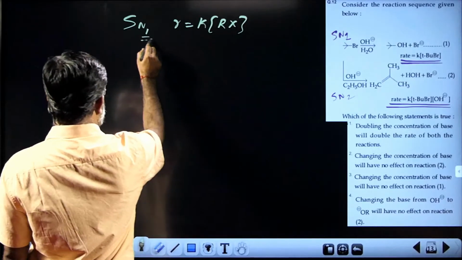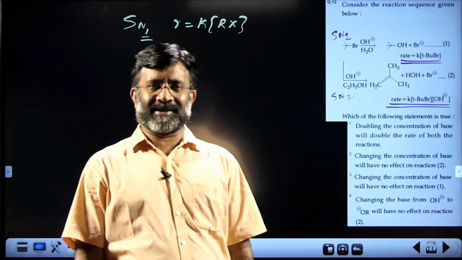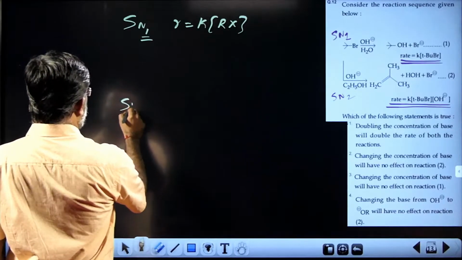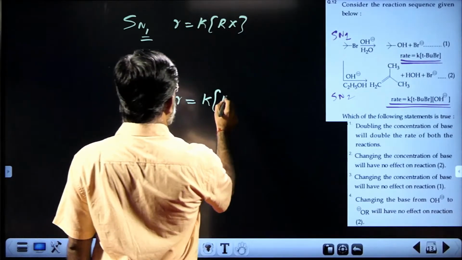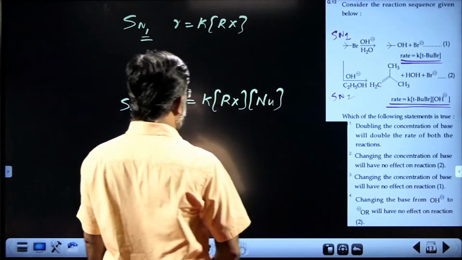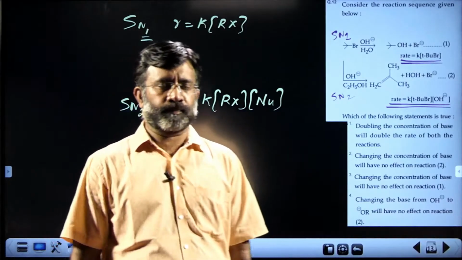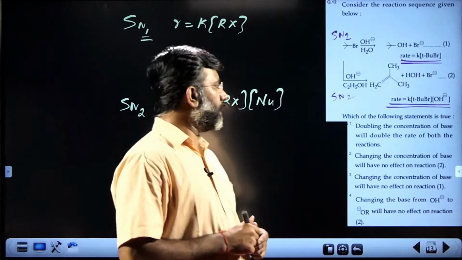That is what SN1 is: substitution nucleophilic unimolecular, first order kinetics. Suppose it is SN2, as in the second case: the rate of the reaction is K [RX][nucleophile], and hence it is a bimolecular reaction, second order kinetics. Understanding this logic, you may get your answer.